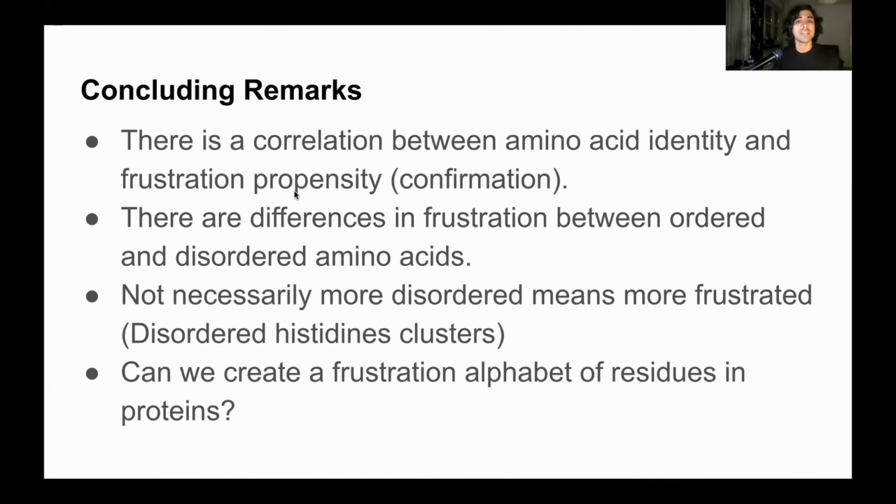There are differences in frustration between ordered and disordered amino acids, and very interestingly, when amino acids are more disordered, this does not necessarily mean that they are more frustrated, because there are different examples where it is the other way around for many types of amino acids, and a very specific type is represented by the clusters of histidines that are present in loop regions.